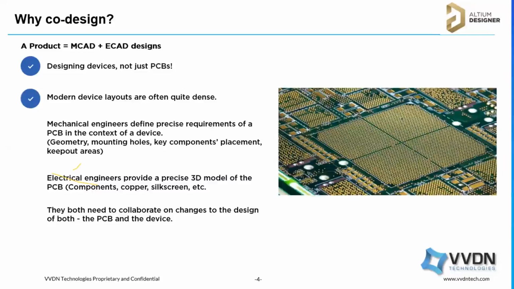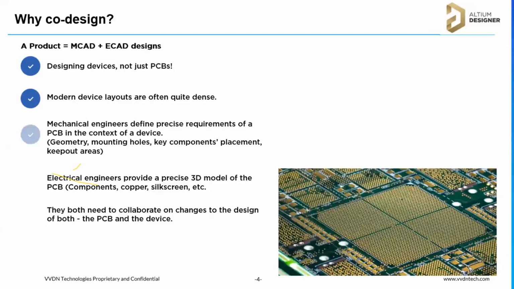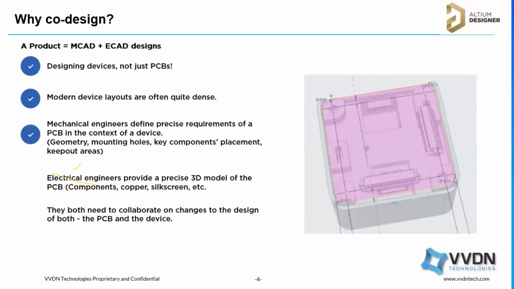Modern device layouts are very dense nowadays. If you look at high-speed designs, or products like a tablet or mobile, they are always dense because of a lot of interfaces and less space. We need to consider many things before starting the design, like the PCB board outline. Generally we get it from the mechanical engineer, because the mechanical engineer defines the board outline depending on the mechanical enclosure.